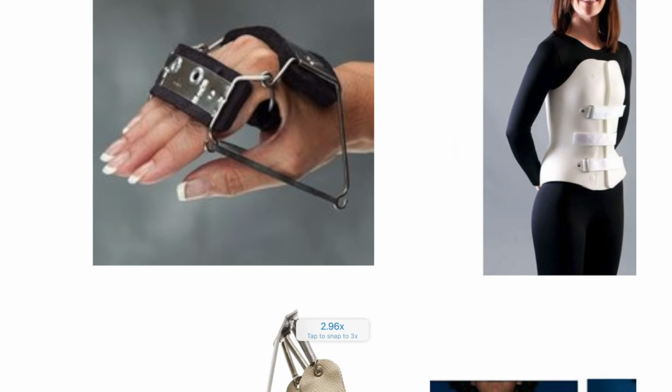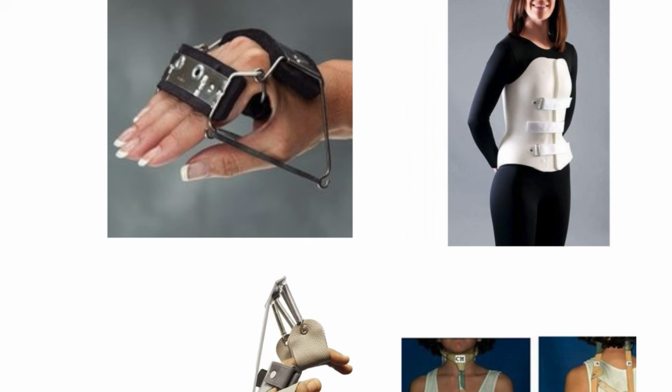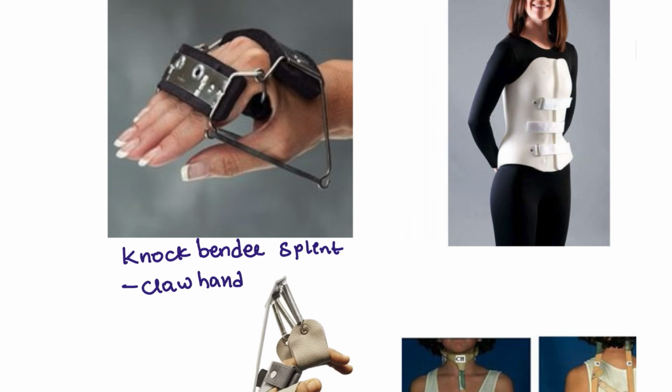Next, what are the images that you have to identify? This can also be asked. What is this splint here? Here you are seeing the knuckle bender splint, and this is used for patients with claw hand. Where you are going to see claw hand, especially, is when the patient has ulnar palsy. For these patients you are going to use it for the claw hand.